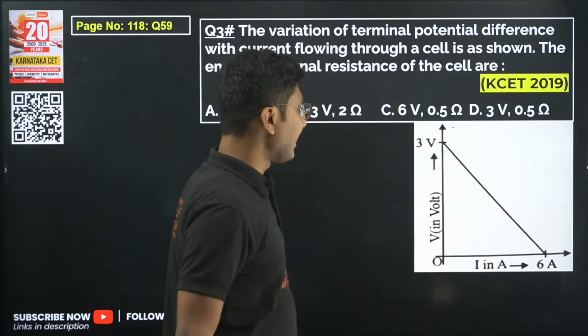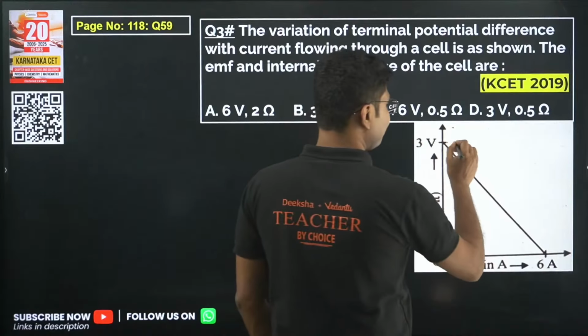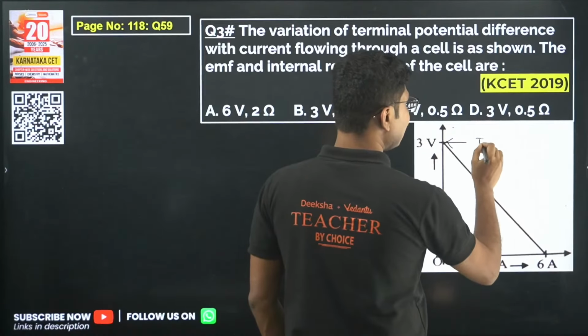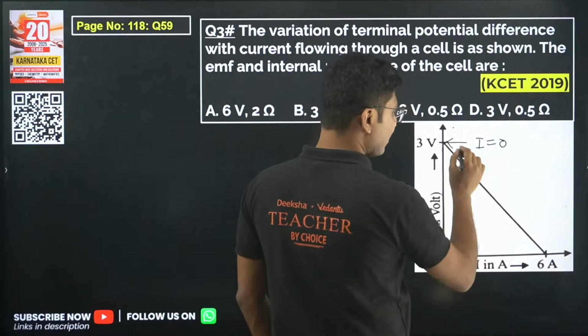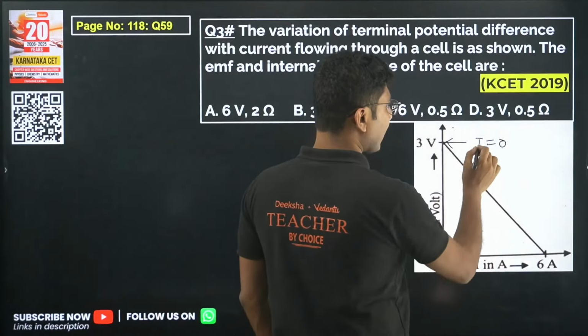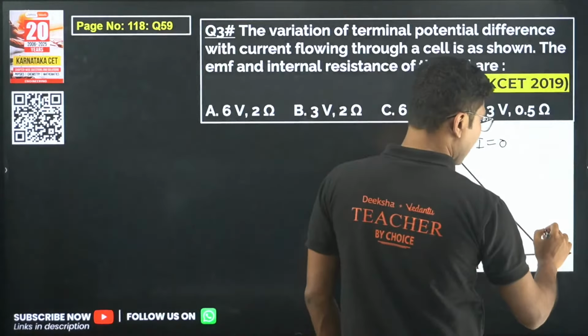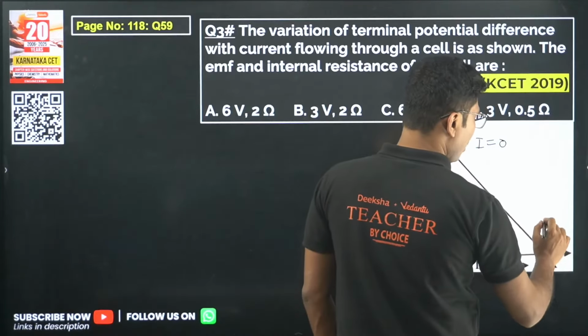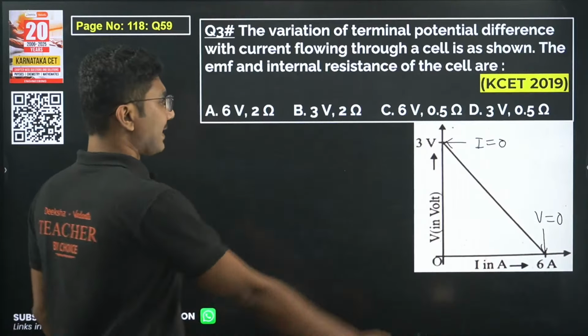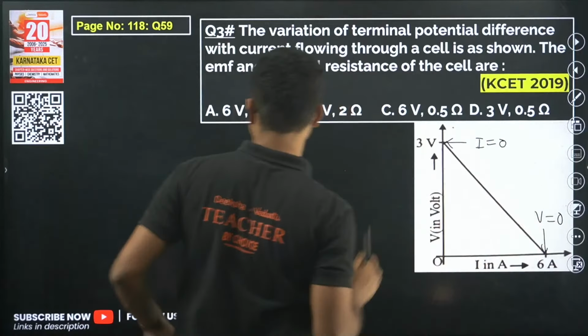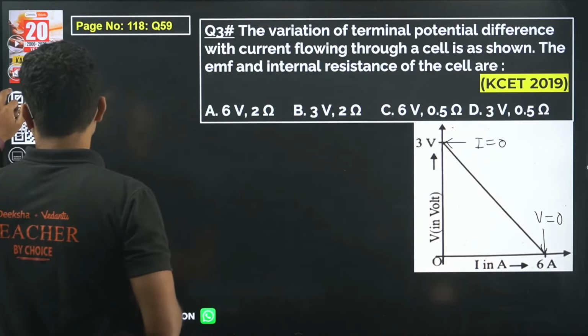So if you see that in this case, current is equal to 0, right? This is the y-axis, that means the x-axis value has to be 0, so current is 0 over here, and for this case voltage is equal to 0. So in this case current is equal to 0, in this case voltage is equal to 0.